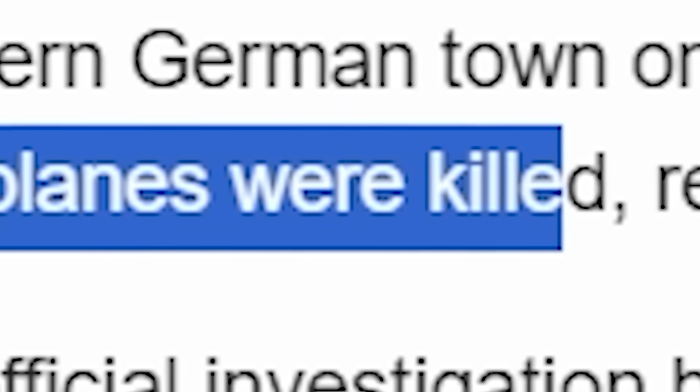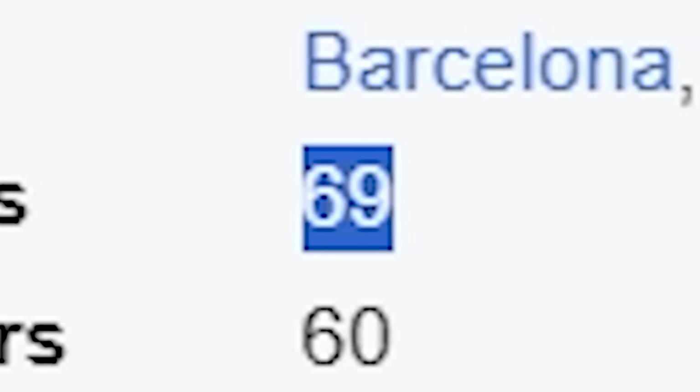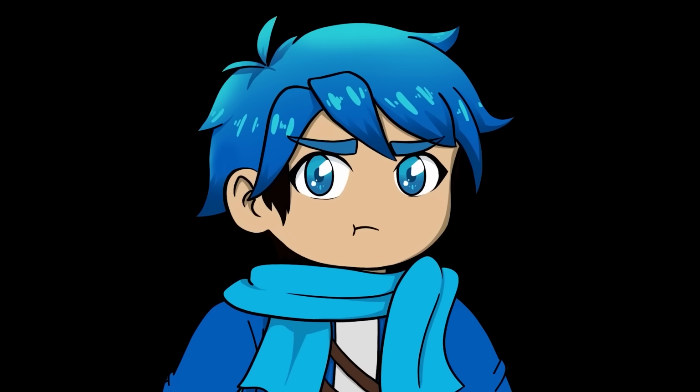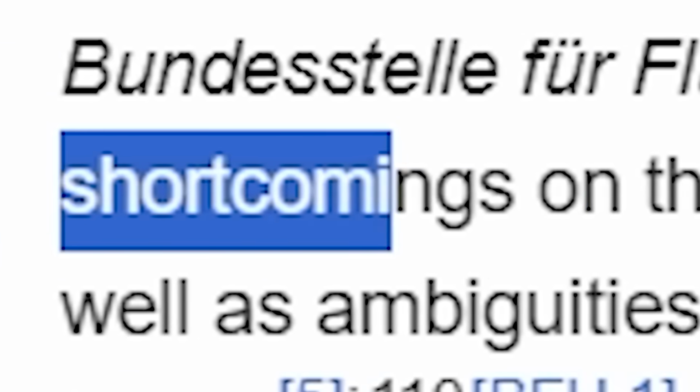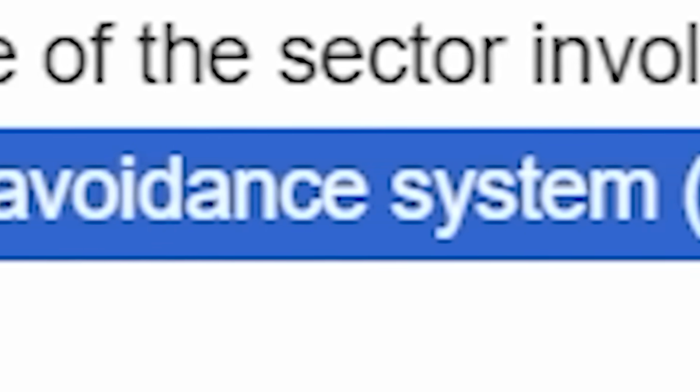So unfortunately, all of the passengers and crew aboard both planes were killed, resulting in the total death of 71. So the first plane had 69 occupants and the other plane only had 2. And the main cause of the collision was because of a number of shortcomings on the part of the Swiss Air Traffic Control Service in charge of the sector involved, as well as ambiguities in the procedures regarding the use of the traffic collision avoidance system on board.